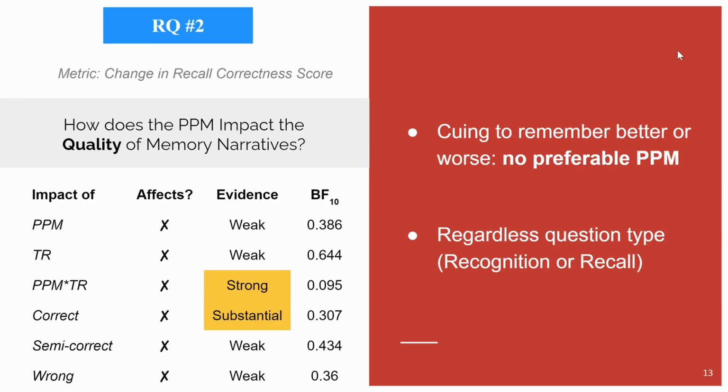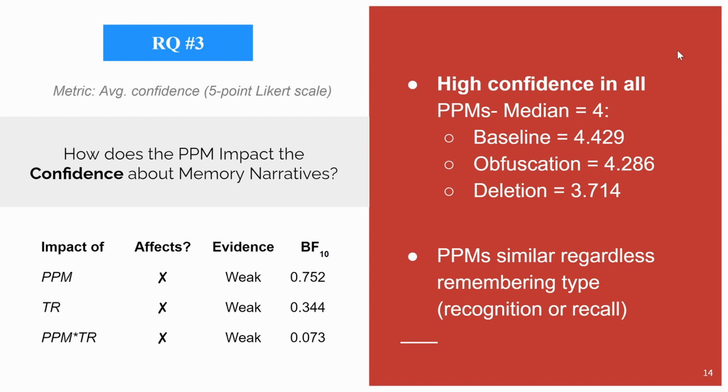Our second research question investigates the impact of the privacy method on the quality of the narrated memories. The results show that neither visualization led to enhancing or worsening the remembering in recognition nor recall. Our third research question investigates the impact of the privacy method on the user's perceived confidence about their narrated memories. The results show that participants were generally confident about their answers in all conditions. However, they weren't particularly more confident in any of the conditions compared to the others in recognition and recall scenarios.